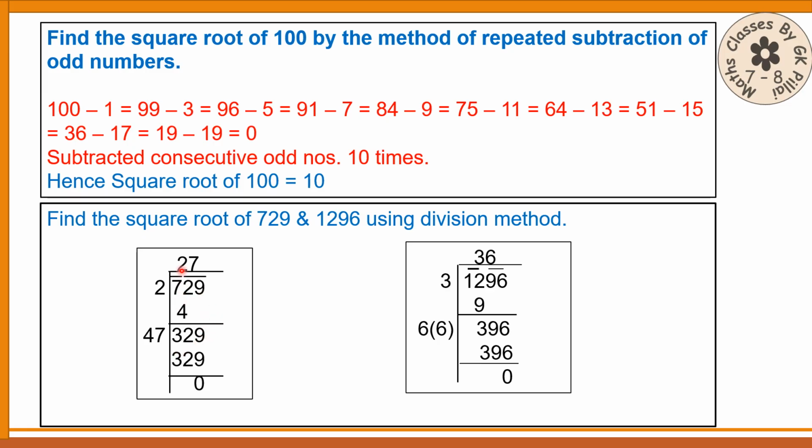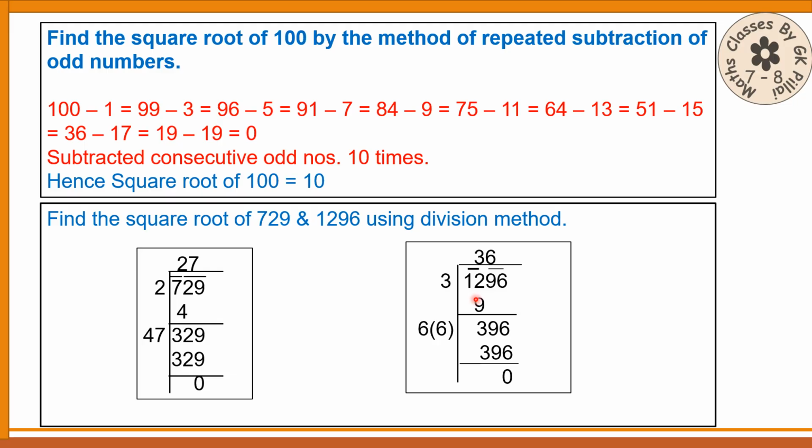Now what you do, multiply this 2 by 2 and write it here. You have got 4 here. Now you write a number here so that when multiplied by the same number, you should get this. 47 multiplied by 7, you will get 329. So this becomes 0. Now write this 7 here also. 27 will be the square root of 729. When I explain this one, you should become familiar with this method.